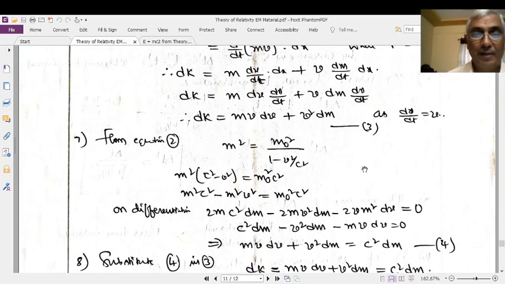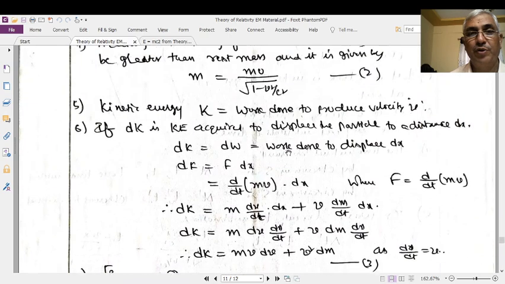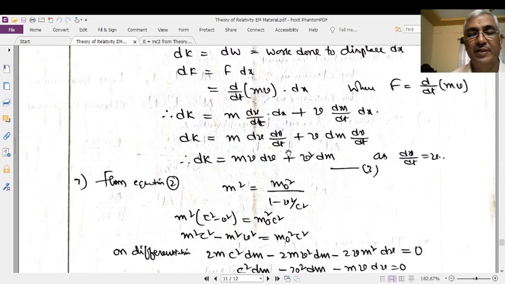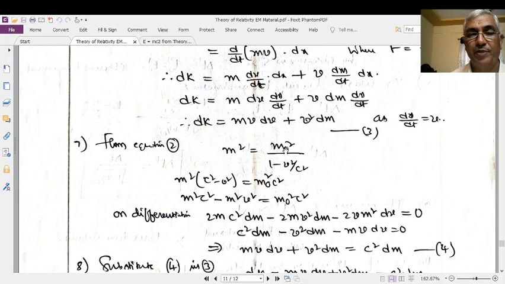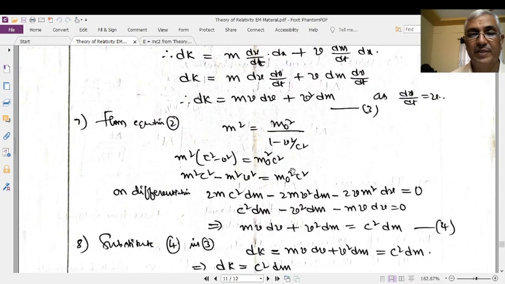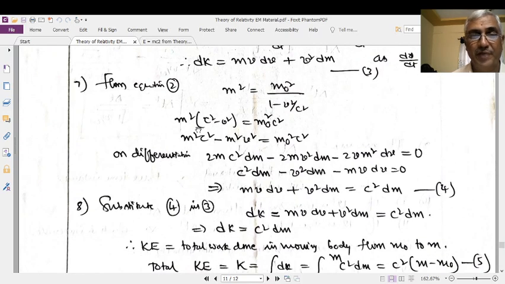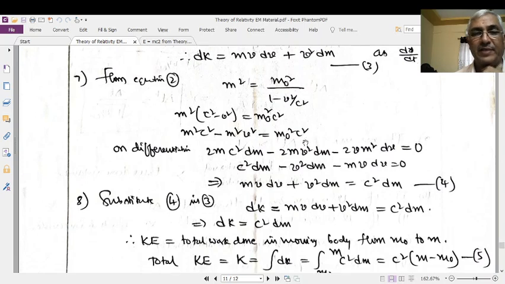Now we will take the relativistic mass. Relativistic mass m is equal to m naught by root of 1 minus v square by c square. Squaring, m square is equal to m naught square by 1 minus v square by c square. After taking the LCM and moving to a single term, c square minus v square comes here and the denominator c square goes up. Therefore, m square into c square minus v square is equal to m naught square c square. That is, m square c square minus m square v square is equal to m naught square c square.